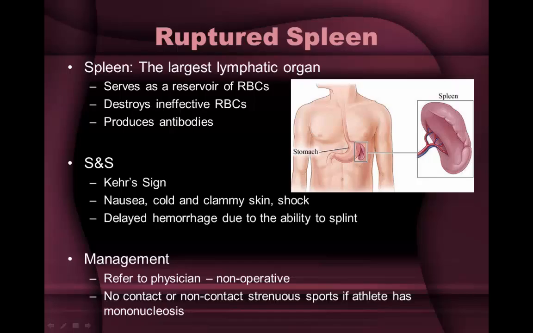A ruptured spleen causes abdominal pain, usually severe but not always. The severity and even the location of the pain depend on how badly the spleen has been ruptured and how much blood leaks out. Pain may be felt in these locations: at the left side of the abdomen underneath the rib cage, and the left shoulder, because the nerves of the left shoulder and the left side of the diaphragm originate from the same location, and the rupture may irritate these nerves.